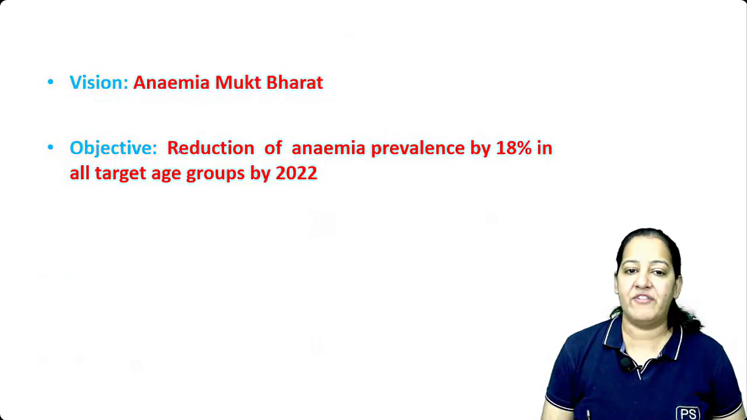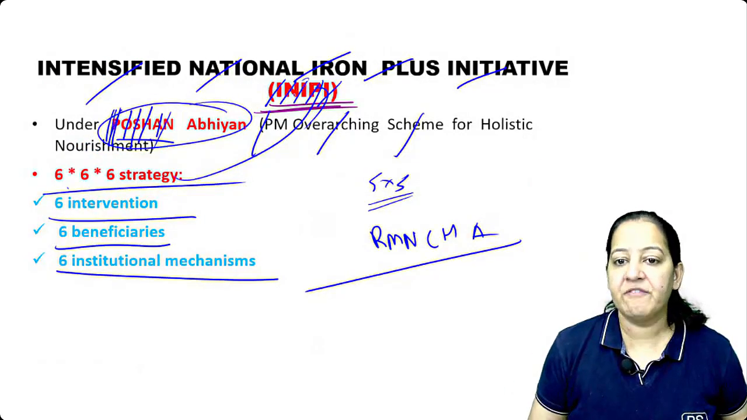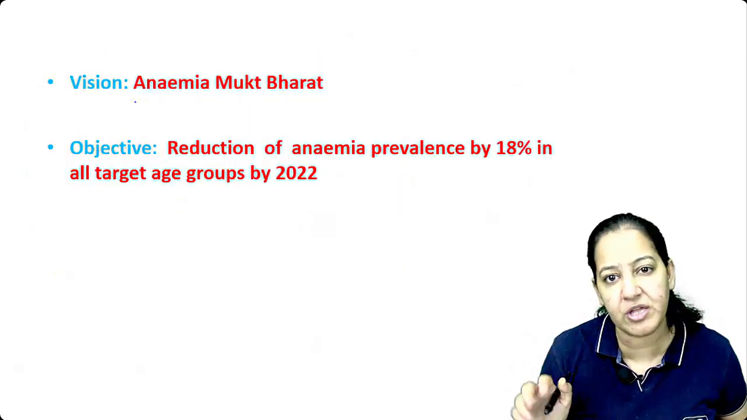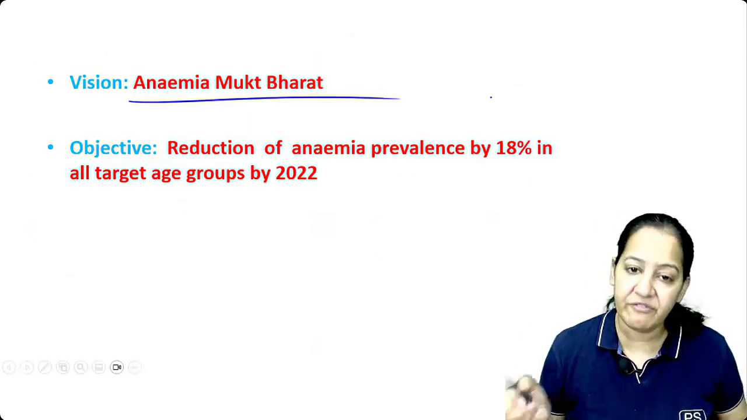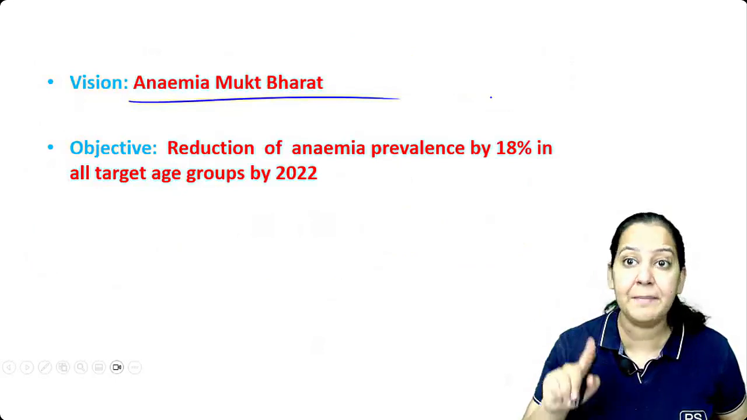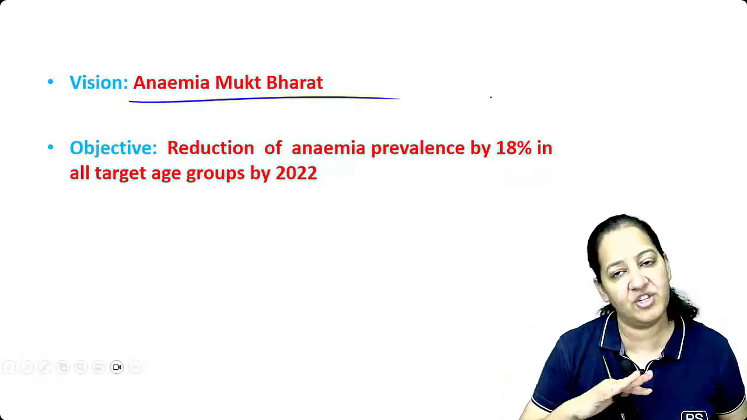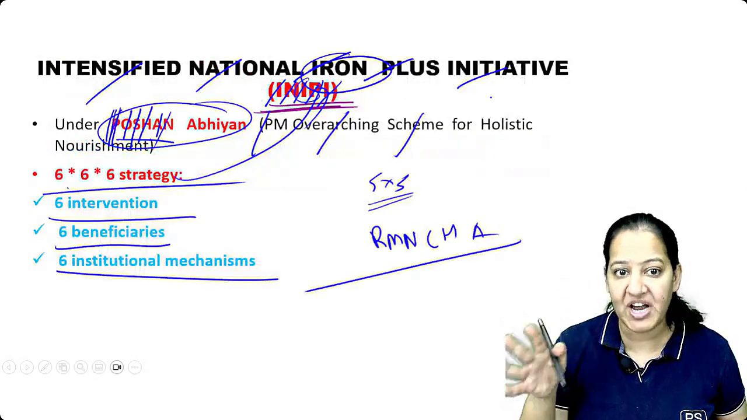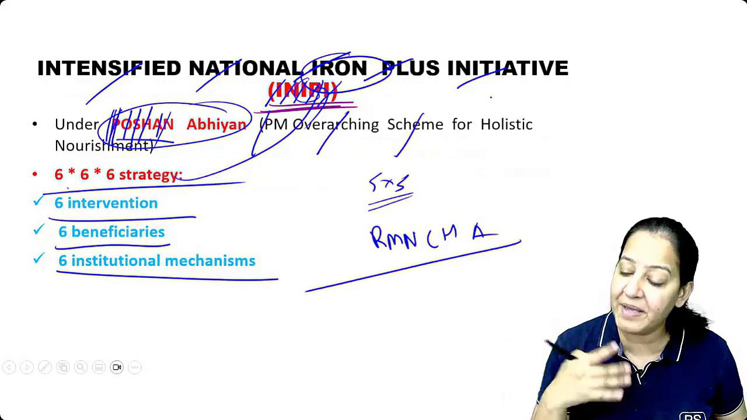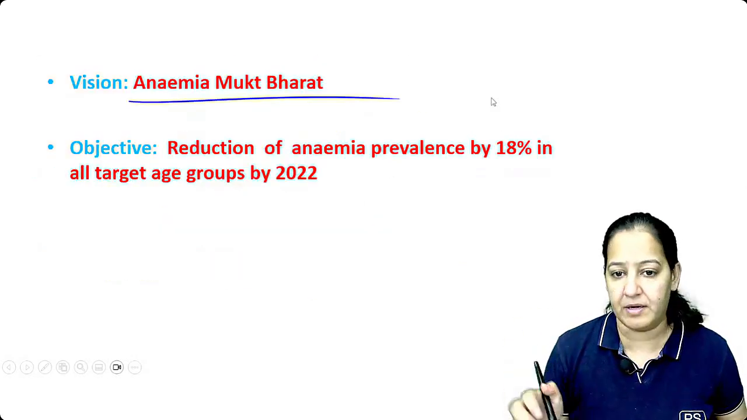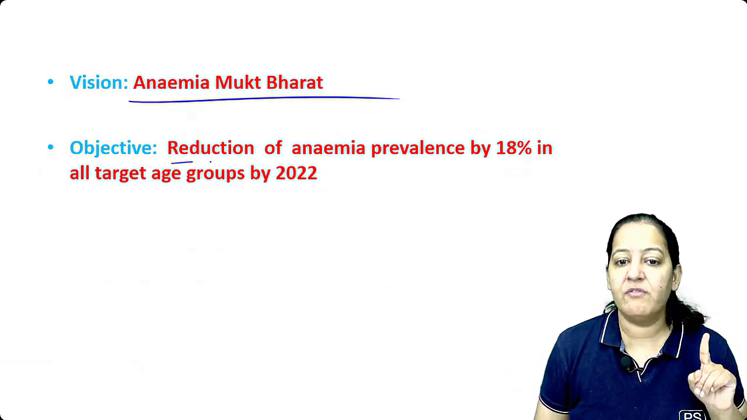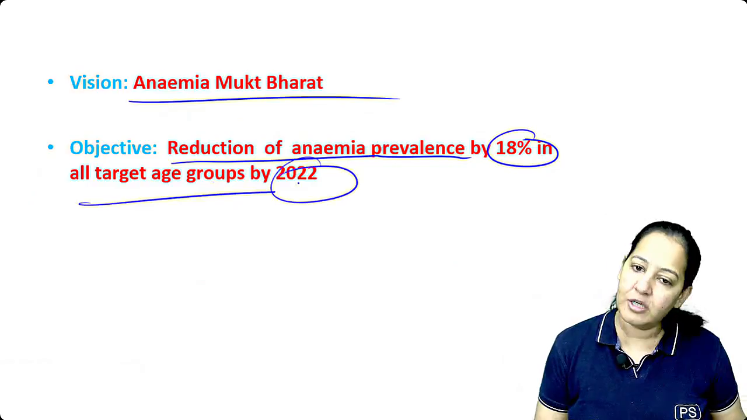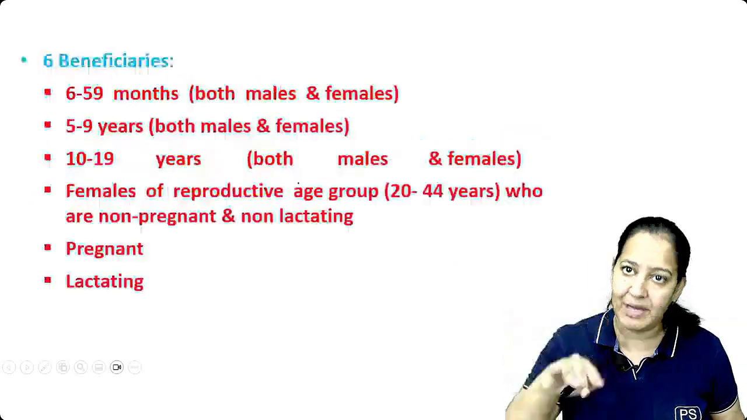Who are the 6 beneficiaries? What is the vision? Why are we giving the Intensified Iron Plus Initiative? Why are we giving iron free of cost to them? We want an Anemia Mukt Bharat. We want an India where there should be no anemia. So Anemia Mukt Bharat is the vision, the punchline given to this program. What is the objective? The objective is reduction of anemia prevalence by 18% in all the target groups by 2022. 2022 has already passed, this was launched long ago.